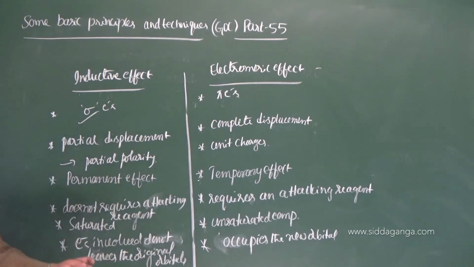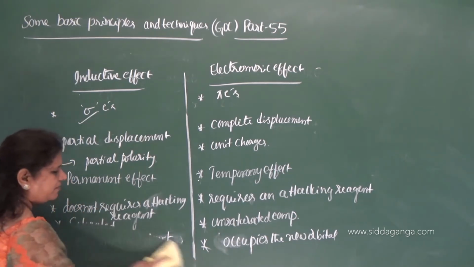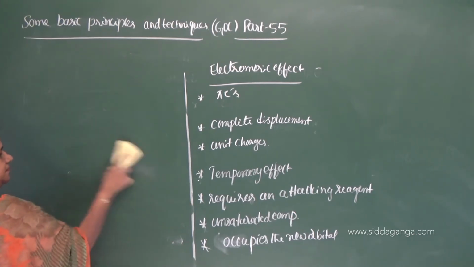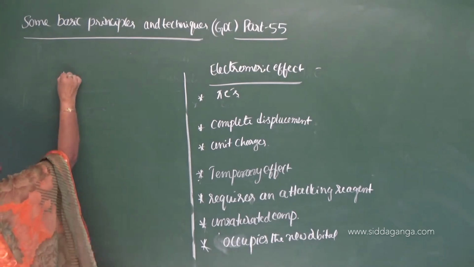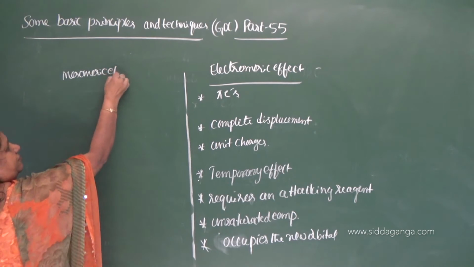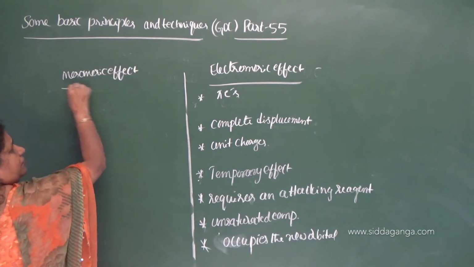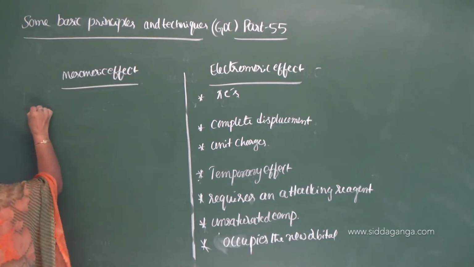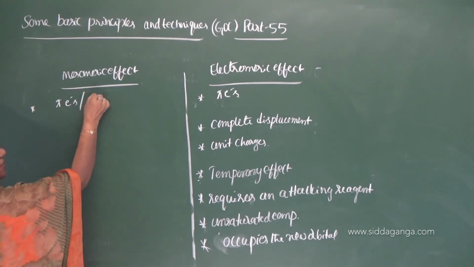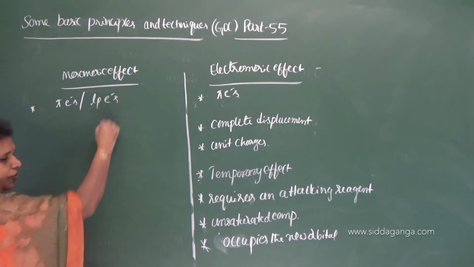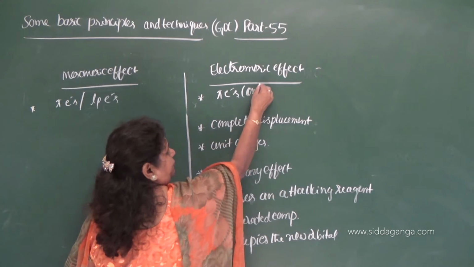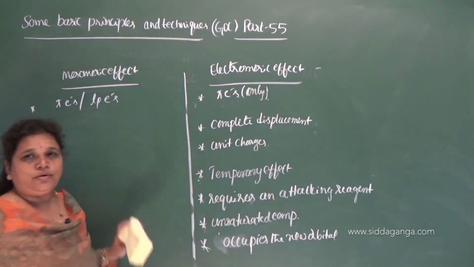Now let us move on to the differences between mesomeric effect and the electromeric effect. In mesomeric effect, it involves the displacement of pi electrons and lone pair of electrons, but electromeric effect involves the displacement of pi electrons only.